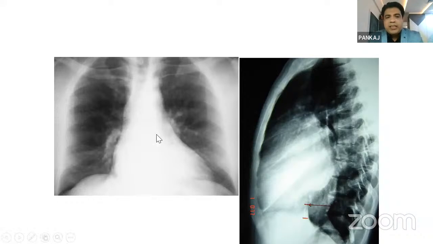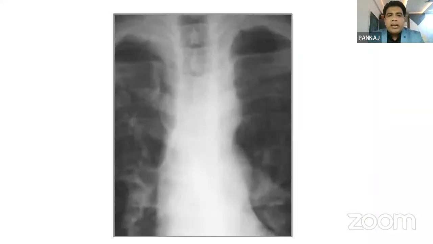This patient, you can see, there is a cardiomegaly. The apex is going down and out. So down and out is a picture of left ventricle enlargement. And here the left ventricle is a posterior structure. So the gap between the cardiac shadow and the spinous process has definitely decreased, which shows left ventricular enlargement is present. Okay.